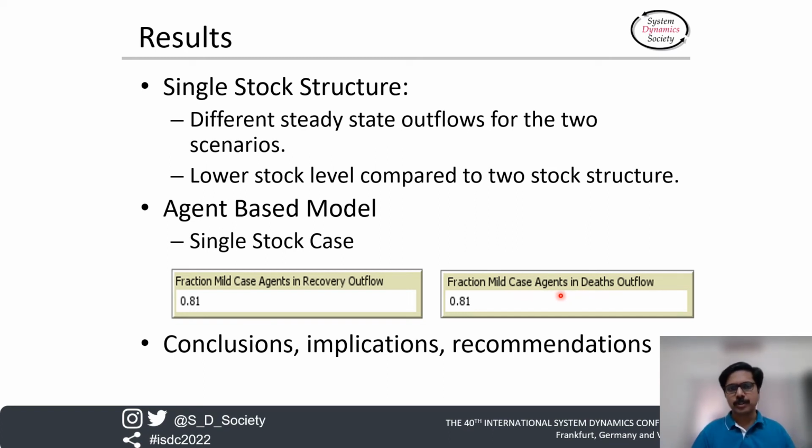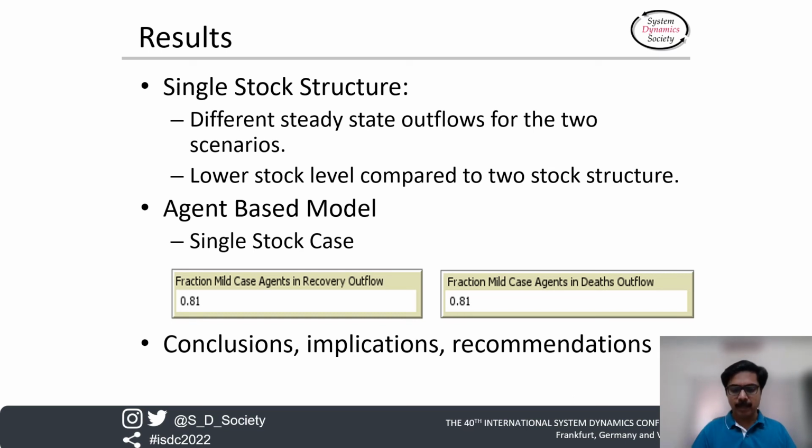So what are the conclusions, implications and recommendations of this particular study? Splitting inflow based only on time delay can be erroneous whenever there exists a qualitative difference in the entities within a stock and this difference has a bearing on the model outcome. To ensure validity of the model, there must be a constraint in place such that a particular type of entity can exit only through a particular outflow. A single stock structure does not enforce such a constraint.